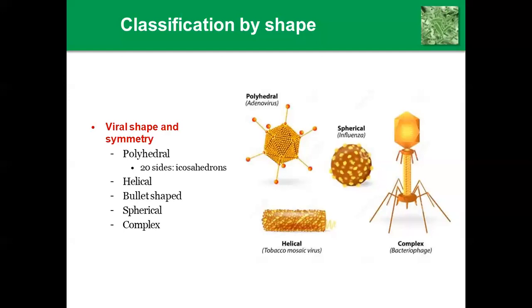Then the next one is spherical. Spherical shapes you can mainly see in influenza. Then the last one is complex. Complex is bacteriophage, which may have a different structure, giving an insect-like appearance. This is called the complex shape. So according to this, the shapes are polyhedral, helical, bullet shaped, spherical, and complex.